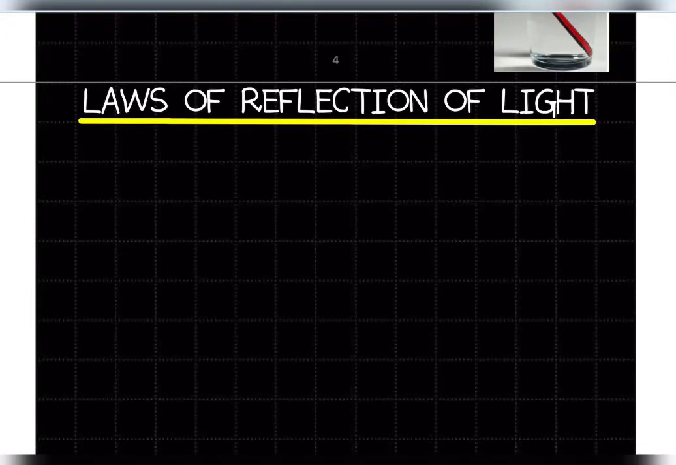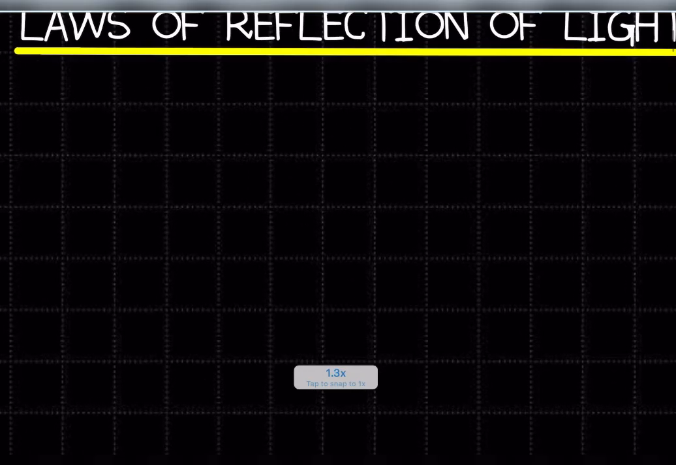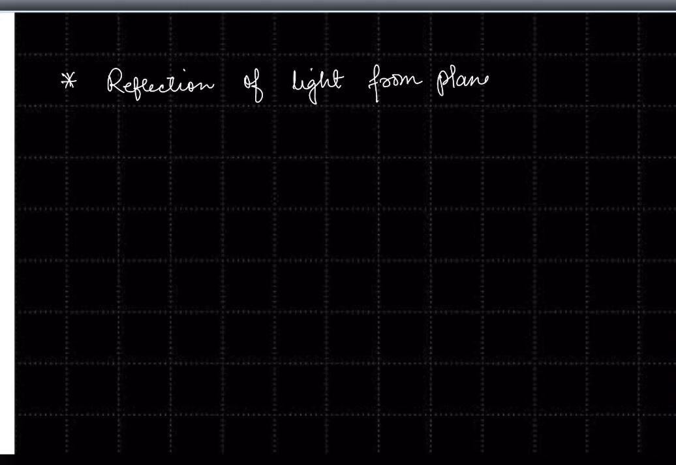Okay, now let us discuss laws of reflection of light. Before discussing laws of reflection of light, let us discuss something else first. What else do I want to discuss? I want to discuss reflection of light from plane surface.